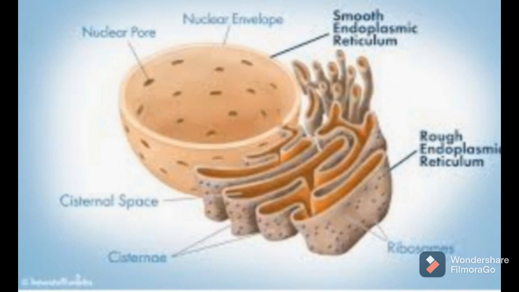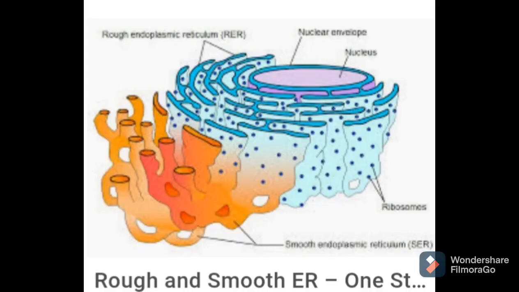In some places, it is connected to the cell membrane at one end as well as with the nuclear membrane at the other end. The three important parts of endoplasmic reticulum are cisternae, tubules and vesicles. Cisternae are closed fluid-filled sacs.